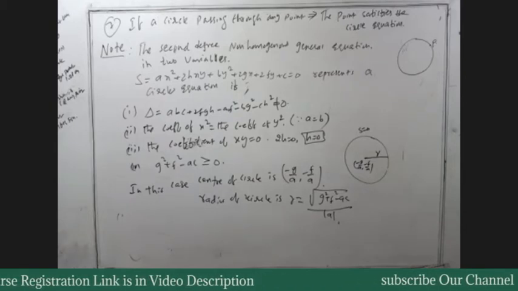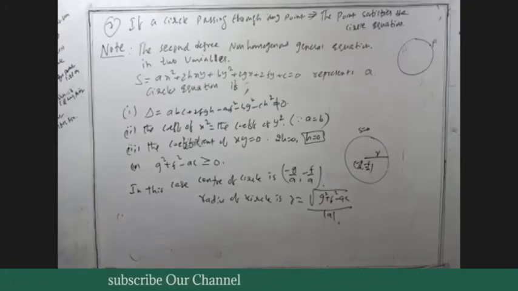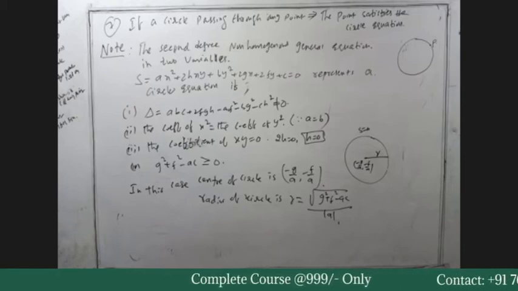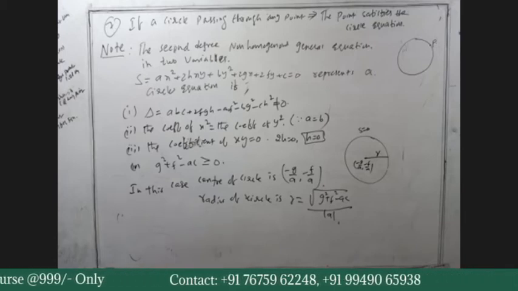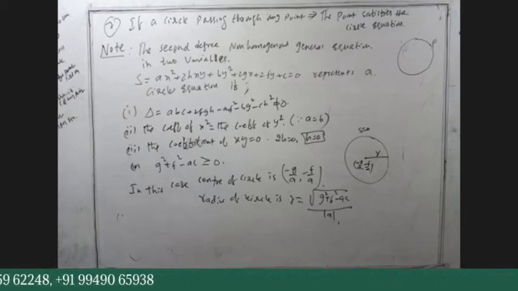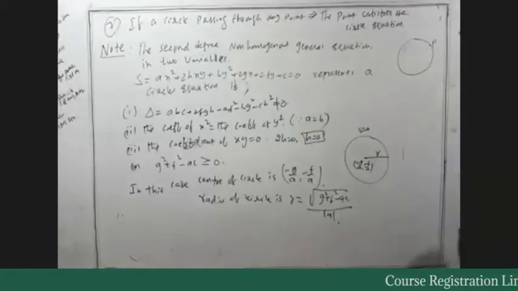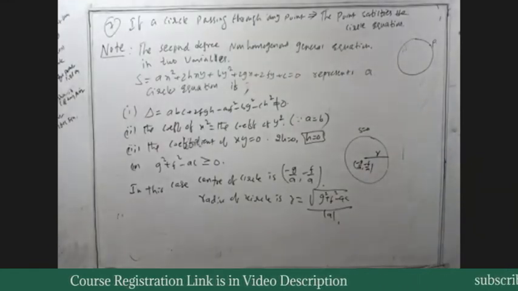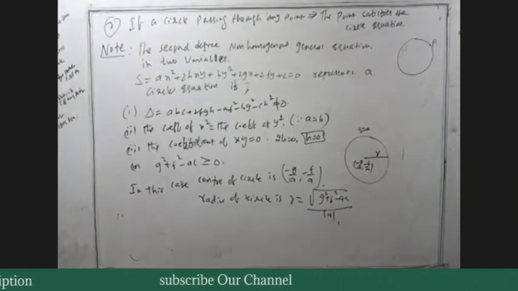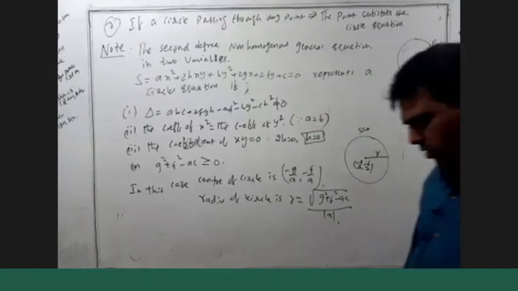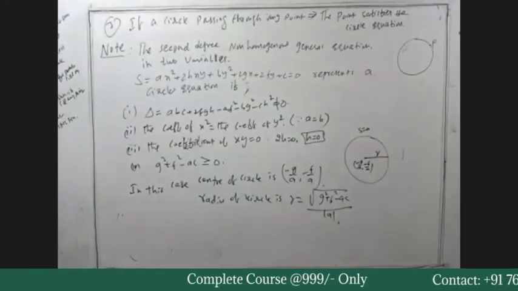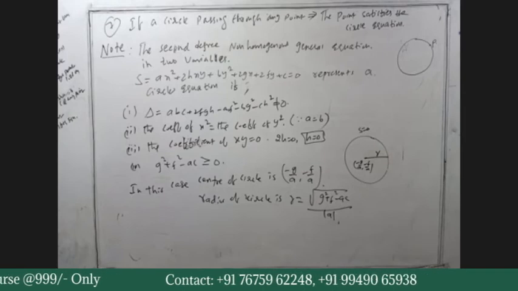The center-radius form is important and the standard form is important. The next one is called the general form that we introduced, that is also very important.